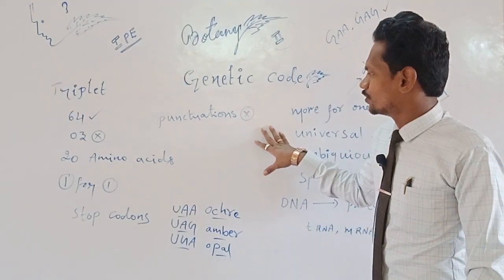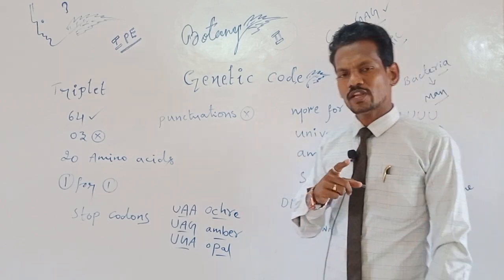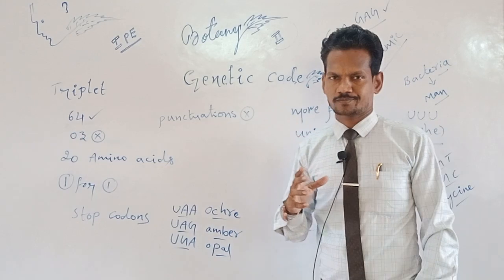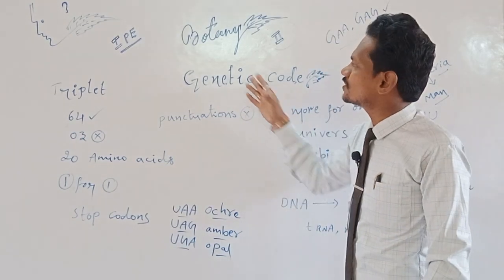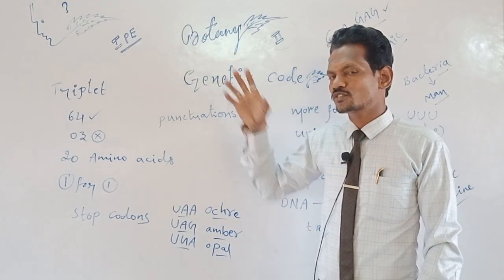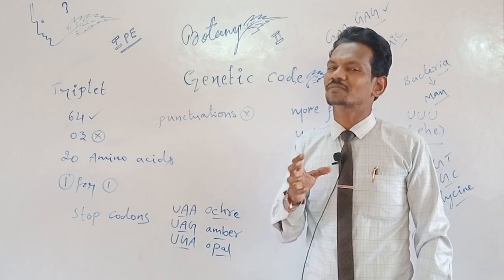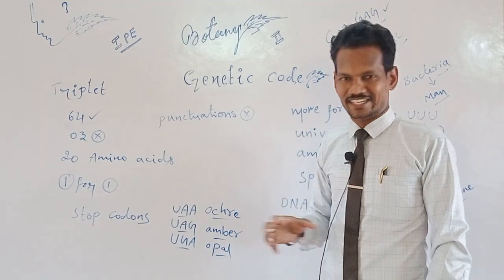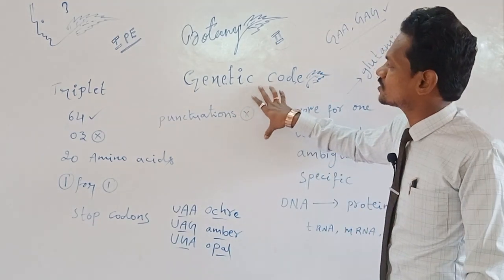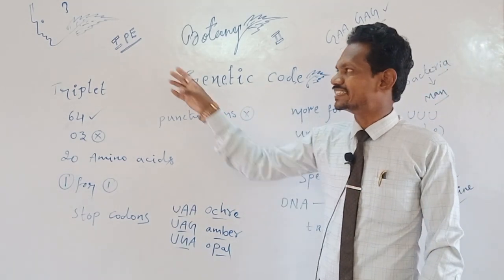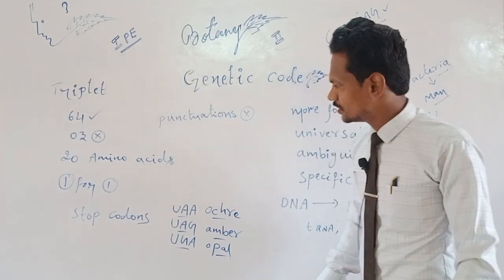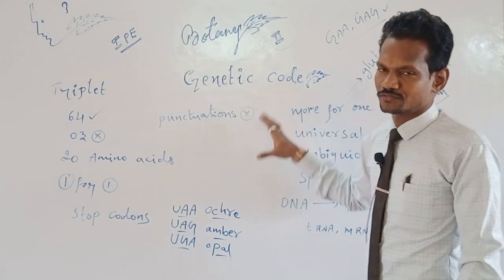In this video module, I want to explain to you the information regarding genetic code. This genetic code topic is related to the subject Botany, intermediate second year, Andhra Pradesh or different states. Especially many times this question was raised in the intermediate public examination from Andhra Pradesh. This answer carries 4 marks.